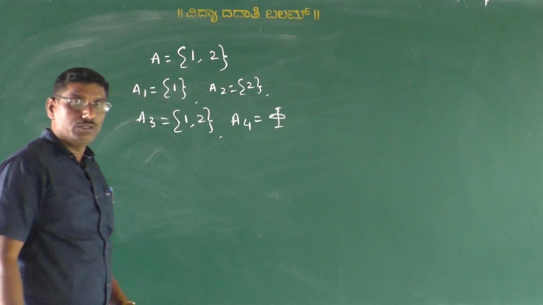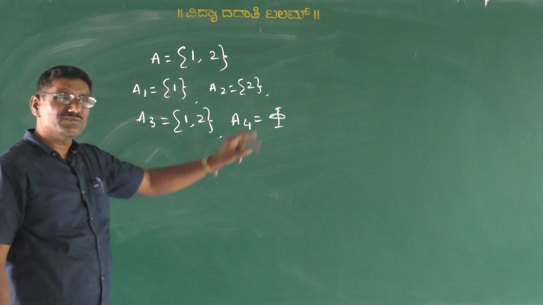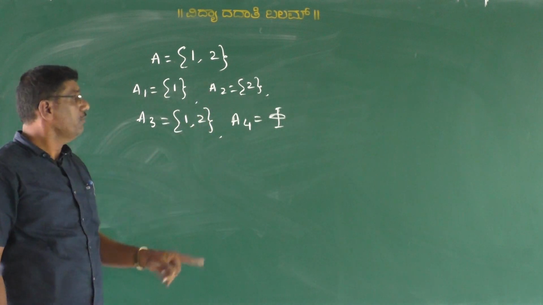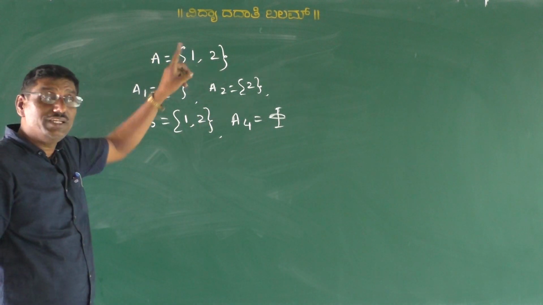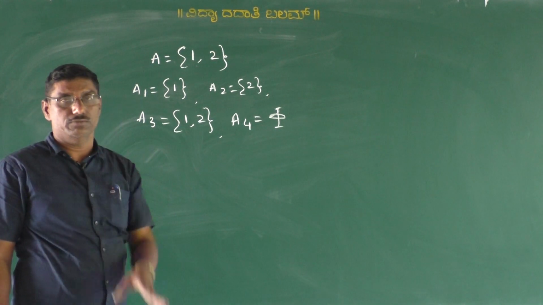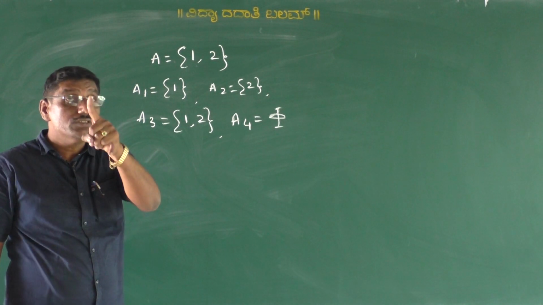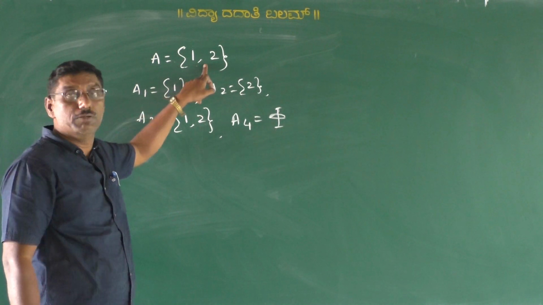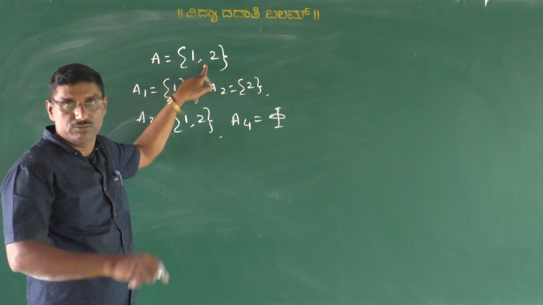Every set has the null set as a subset, isn't it? That means A consisting of 2 elements, we get 4 subsets, my dear students, according to the number of elements of a given set.